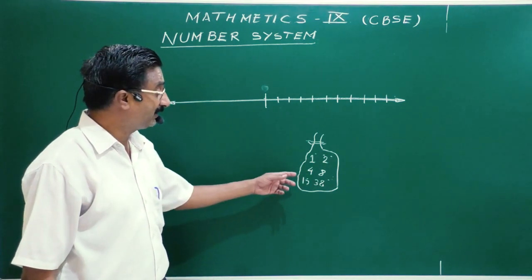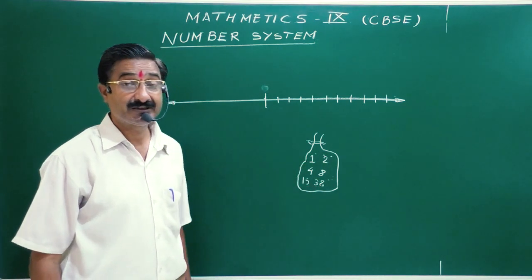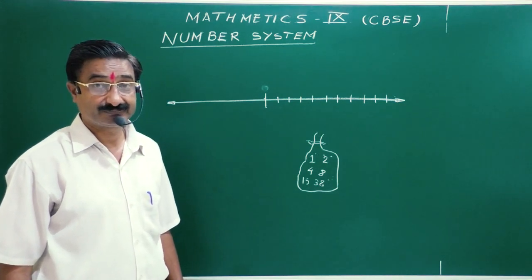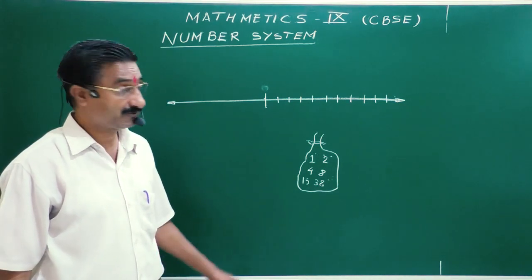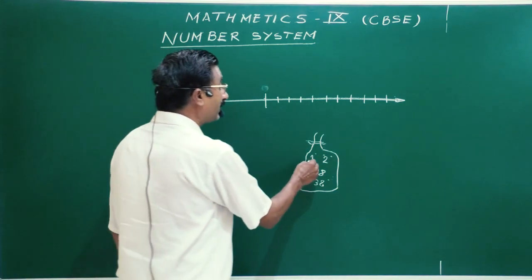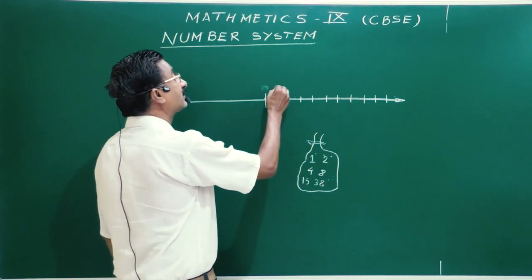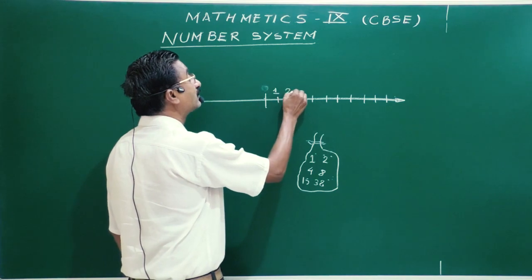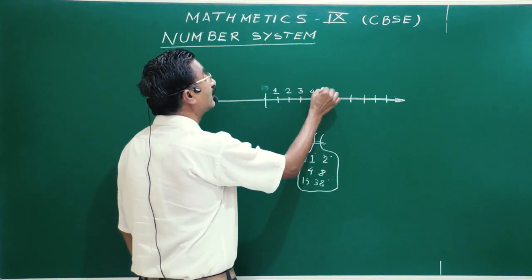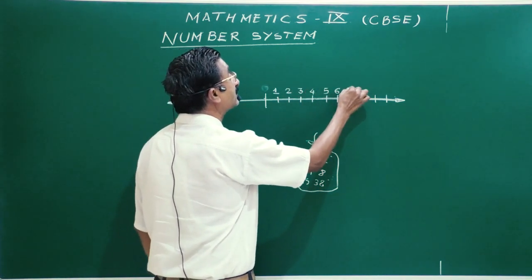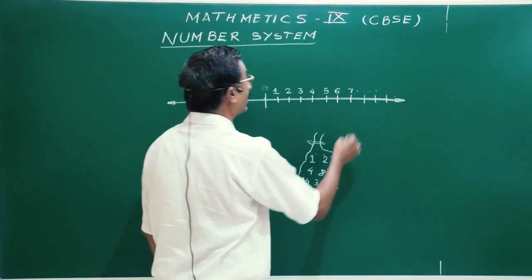Now you can understand all these numbers are positive numbers. Very good. It is very clear to you now. 1, 2, 3, 4, 5, 6 and so on. Say this is 1, this is 2, this is 3, this is 4, this is 5, this is 6, 7 and so on.